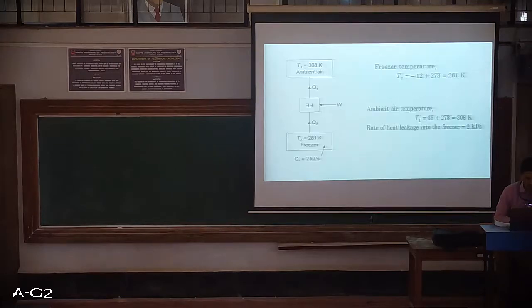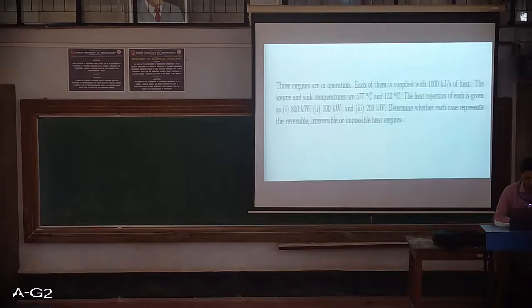Now if we come back to our statement of the problem, there are 3 engines. All these 3 engines are being supplied with the same quantity of heat, that is 1000 kilojoule per second, that is 1000 kilowatt. The source and the sink temperatures are 577 degree centigrade and 152 degree centigrade. So T1 is 577 plus 273. Of course, we need to convert this in Kelvin, so we will add 273. And T2 is 152 degree centigrade, so even that we will be converting it in Kelvin, that is 152 plus 273.